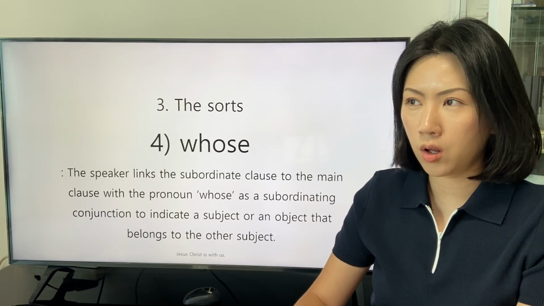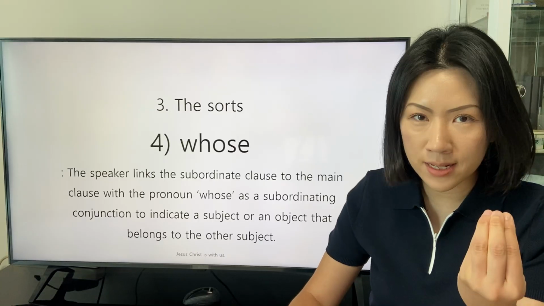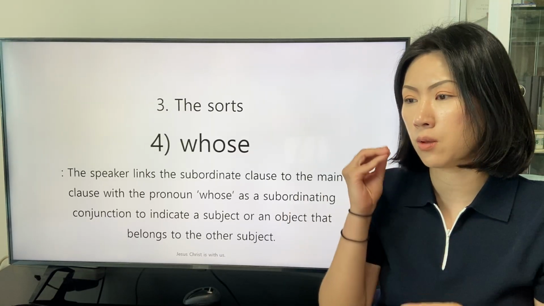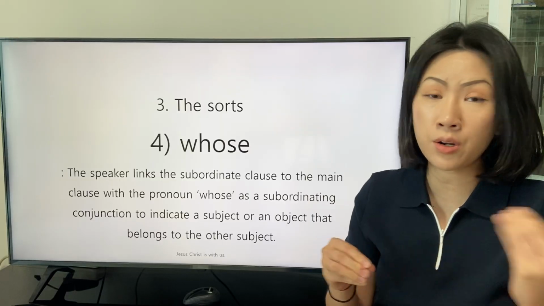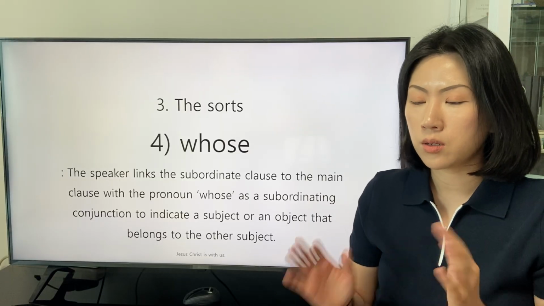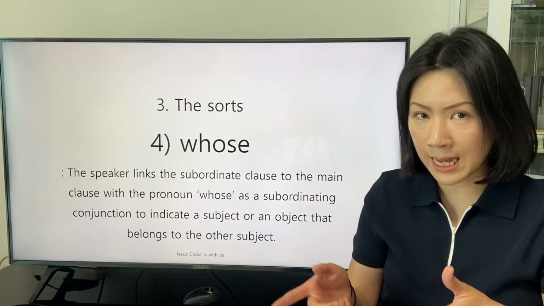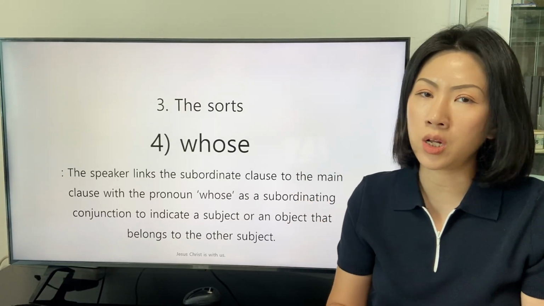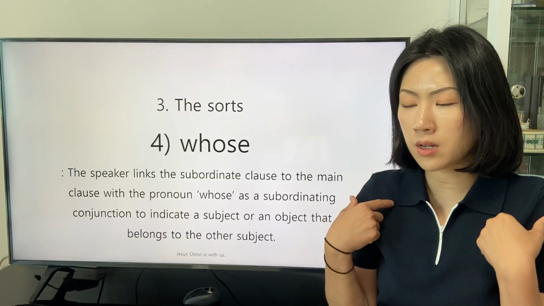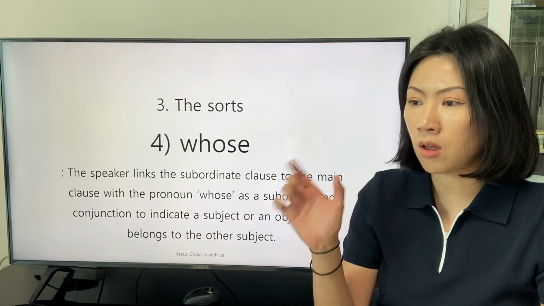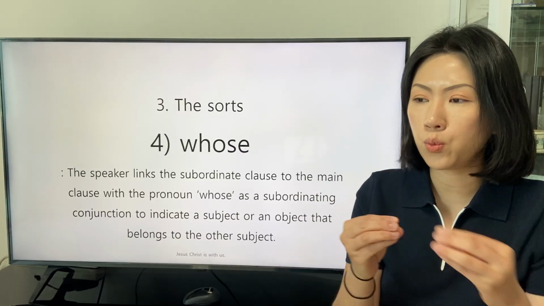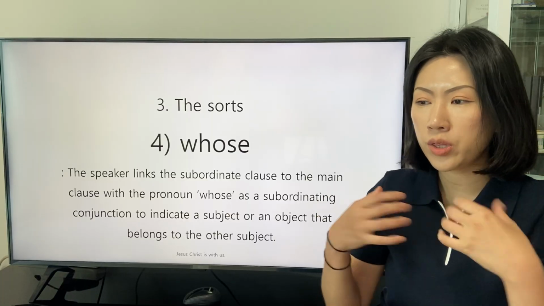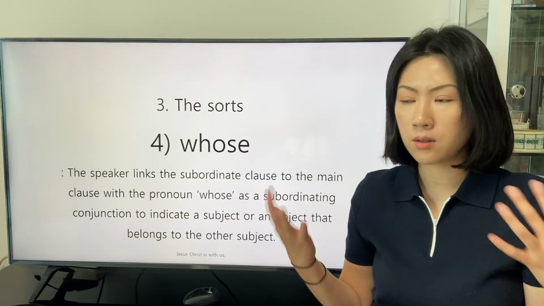The premise: we dealt with the premise to apply the pronoun whose as the interrogative pronoun. The speaker indicates an object that belongs to a subject. The speaker can indicate the object with the interrogative pronoun whose with the inquisitive intent.